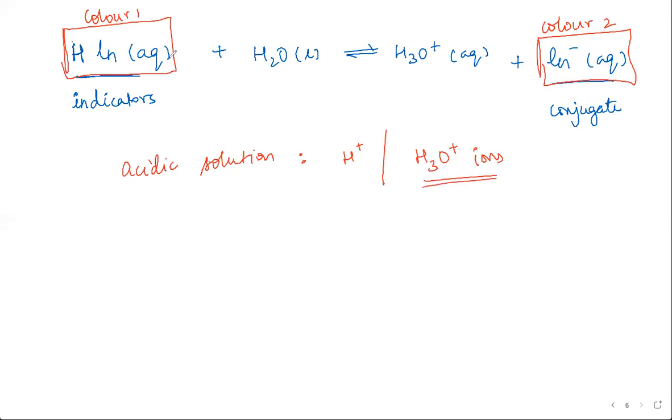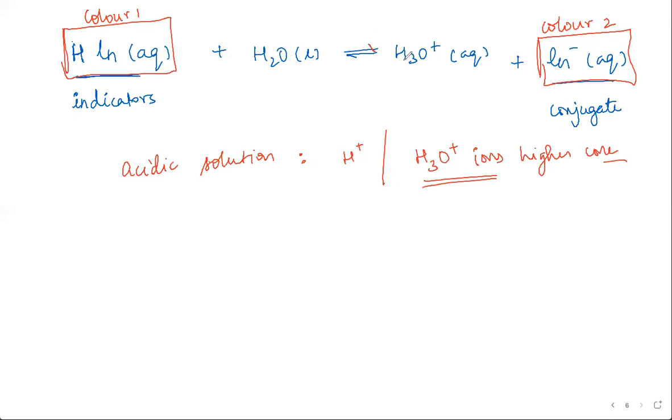Now, what do you think will happen to the equilibrium? Is the reaction going to shift towards the left or towards the right? Towards the left. So backward reaction will be favored because of high concentration of H3O plus ions. Correct.